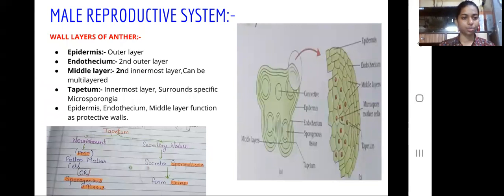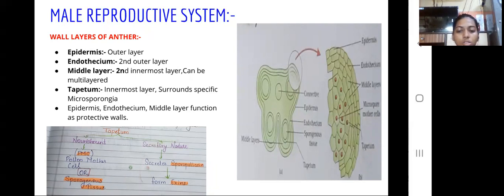Walls of anther. Anther has 4 walls. First, the epidermis, which is the outer layer. Then the endothecium, the second outer layer. Then the middle layer, which can be multilayered and helps in the formation of thecae. Tapetum is the inner layer and surrounds the microsporangia. Epidermis, endothecium and middle layers form protective walls around the anther.